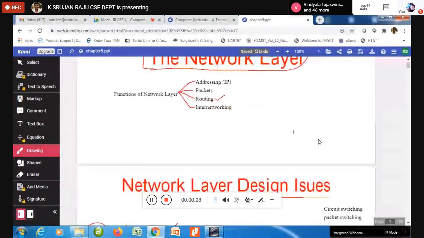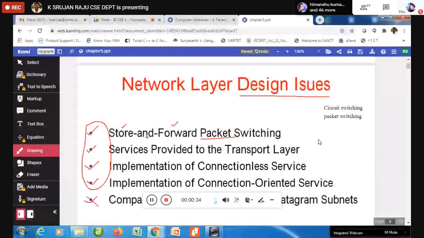And then we have seen the design issues. Under the design issues in the network layer, it is going to take care of store and forward packet switching. So whenever multiple routers are there, it is going to store over here until it is reaching perfectly up to here. So then only it is going to discard. So like that, it is going to use the store and forward, packet switching.